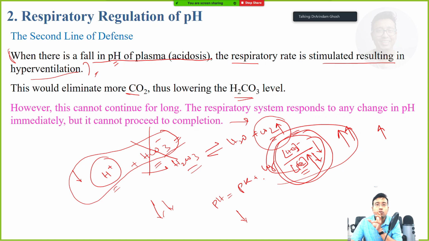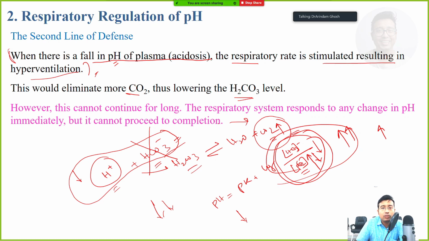You get my point? So whenever pH is low, that is acid, the lung will try to lose excess acid by giving off excess CO2 in the form of hyperventilation. Okay. One catch point is this cannot continue for long because there is a finite amount of carbon dioxide, and carbon dioxide is essential for our body for respiration to continue. If all carbon dioxide is gone, it will lead to respiratory failure. So there is some limitation in how the respiratory regulation can happen. Okay. So this is it.